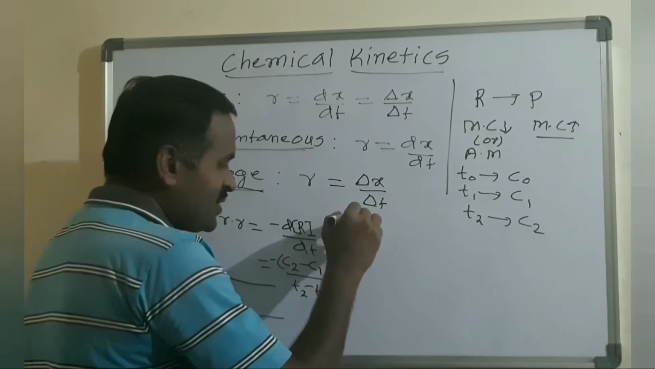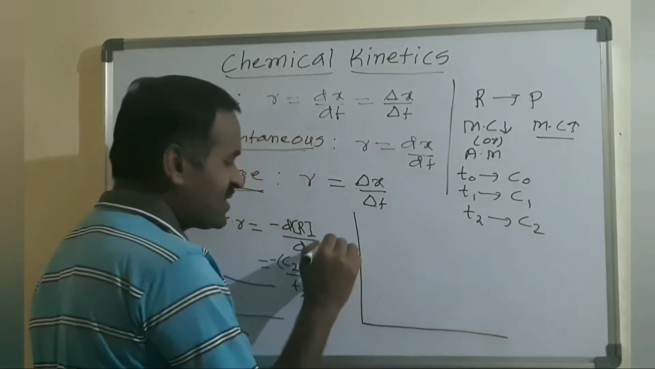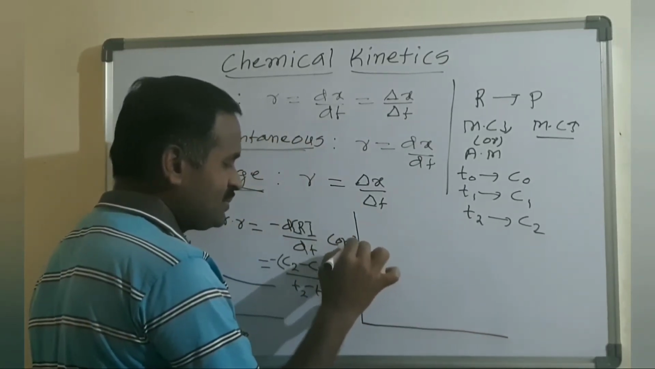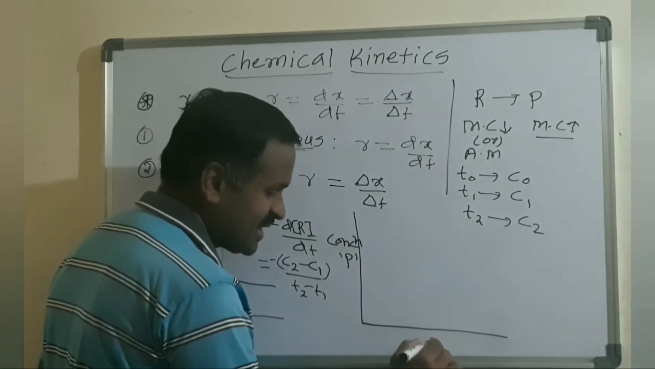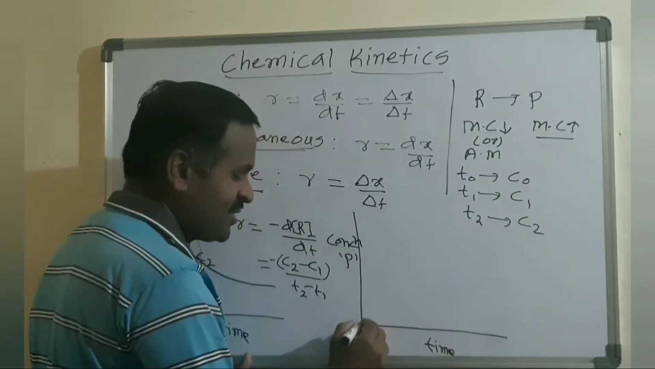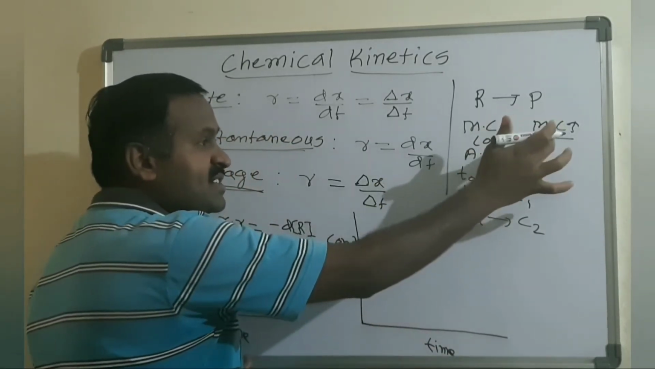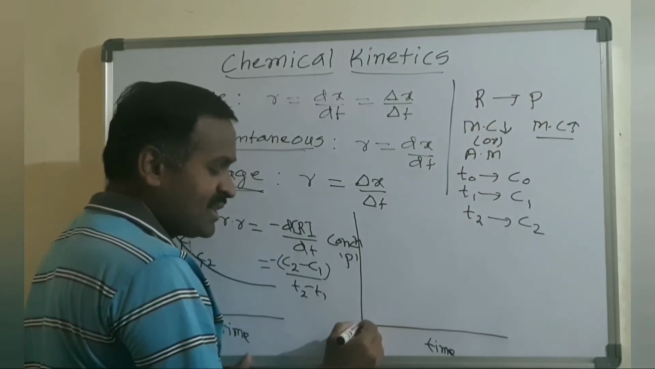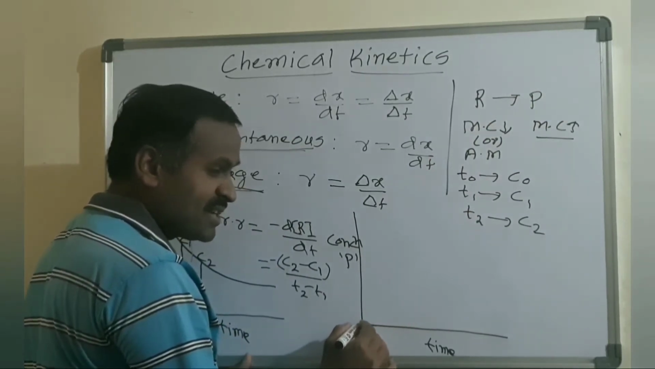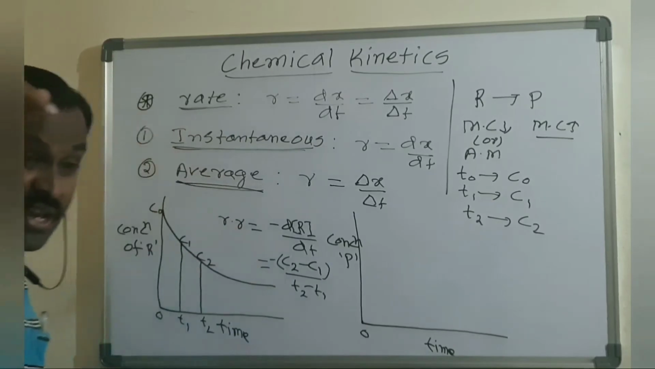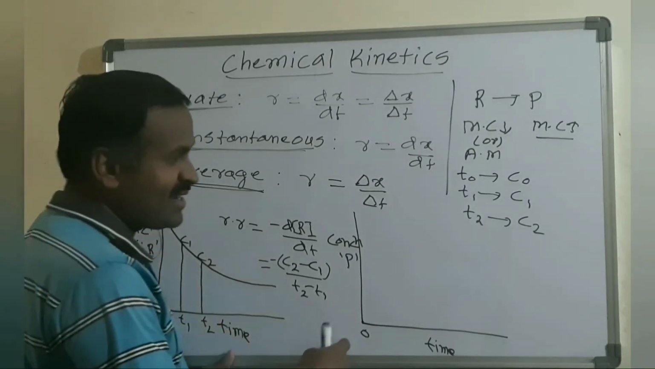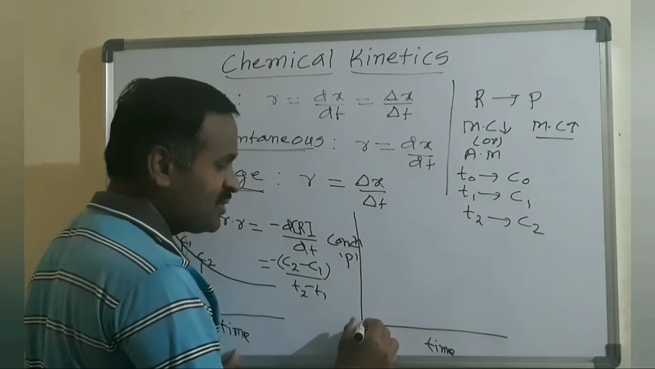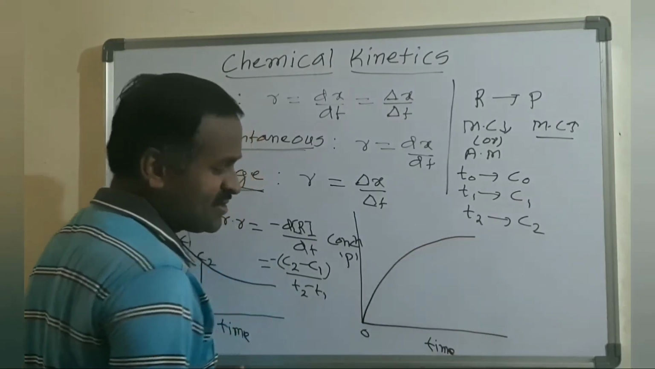In the same way, we can plot the concentration of product on the y-axis and time on the x-axis. Initially the molar concentration of product is 0, so at zero time the C naught value is equal to 0, whereas for reactants the C naught value is a higher, fixed concentration. For the product, C naught equals 0, and I will get a curve like this.